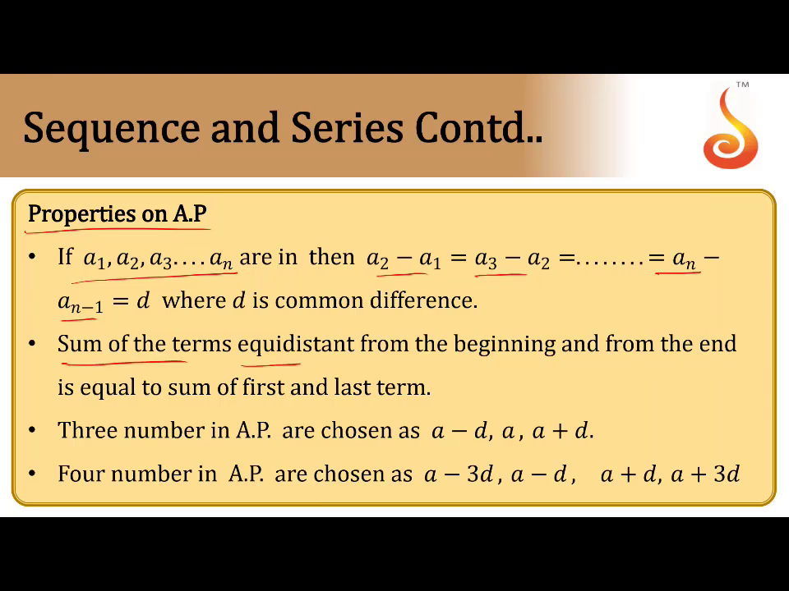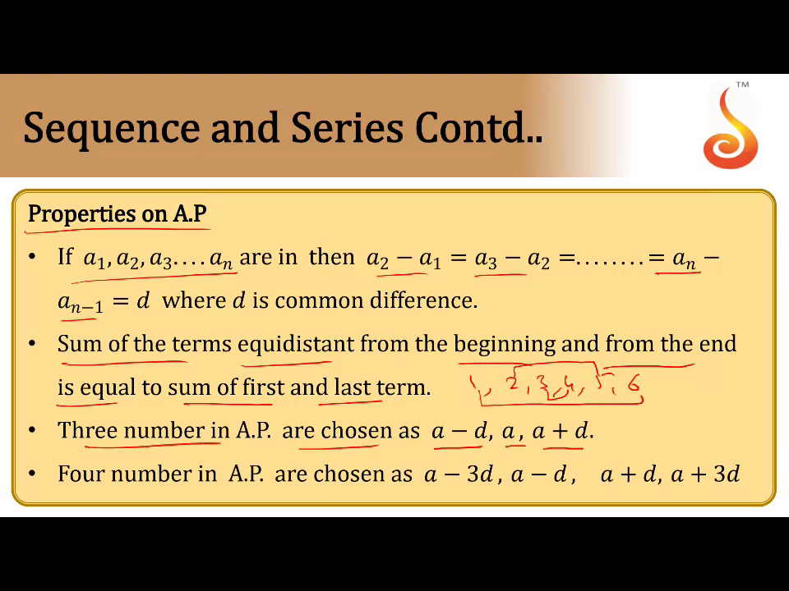Next, the sum of the terms equidistant from the beginning and from the end is equal to the sum of the first and last terms. I'll give an example for this case. You can take the numbers 1, 2, 3, 4, 5, 6. Observe the sum of the first term and last term is 7. If you take the middle terms, also 7. This is also 7. The sums of the terms equidistant from the beginning and the end are equal. That is the meaning of this. Now three terms in AP are chosen as a minus d, a and a plus d. Four terms in AP are chosen as a minus 3d, a minus d, a plus d and a plus 3d. If you want five terms, then five terms.